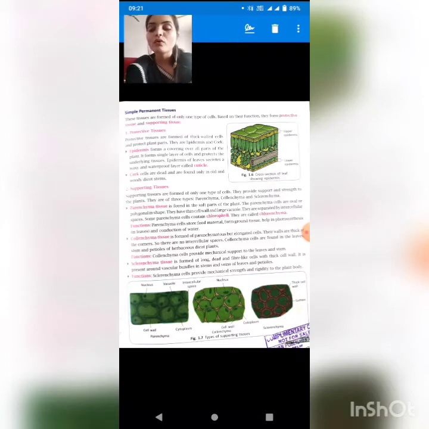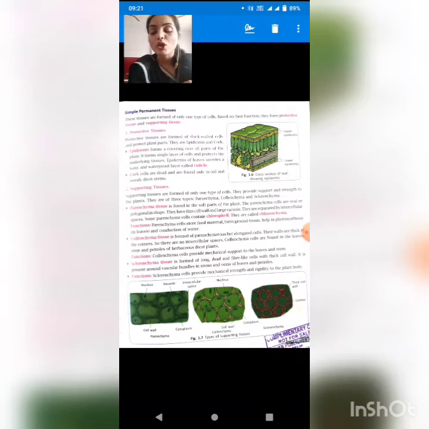Now what is collenchyma? See students, there is a difference between chlorenchyma and collenchyma. Chlorenchyma is the modification of parenchyma. When the parenchyma cells contain chlorophyll, they are known as chlorenchyma. Now, what is collenchyma? Collenchyma is a form of parenchymatous but elongated cell.